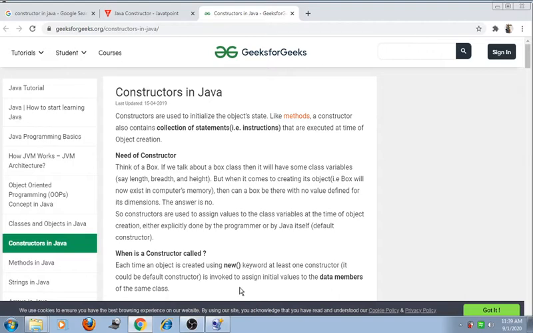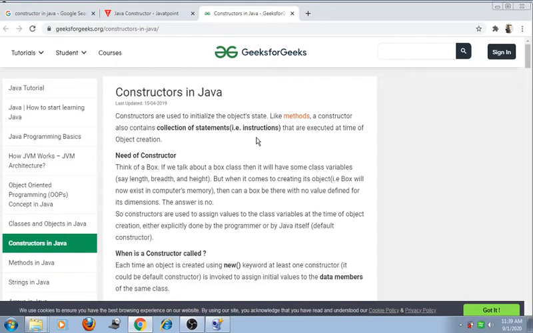The constructor is used to initialize the object state, like methods. A constructor also contains a collection of statements, that is, instructions that are executed at the time of object creation. So friend, the constructor in Java is a block of code similar to a method. It is called when the instance of a class is created. It is a special type of method which is used to initialize the object.